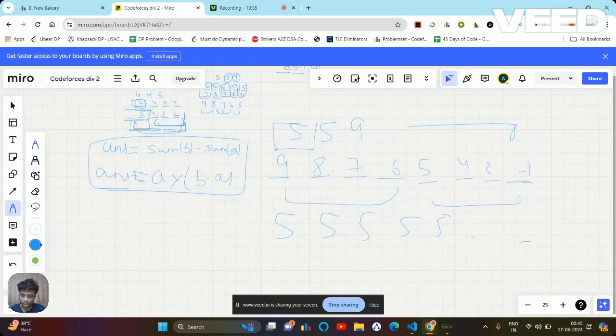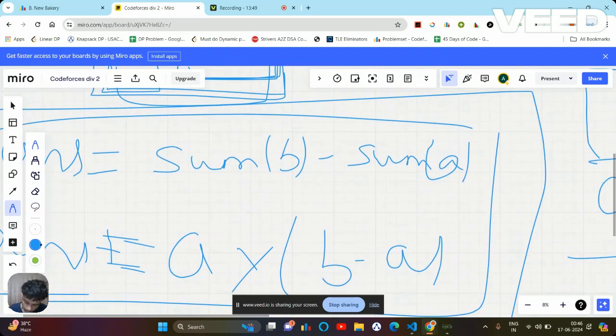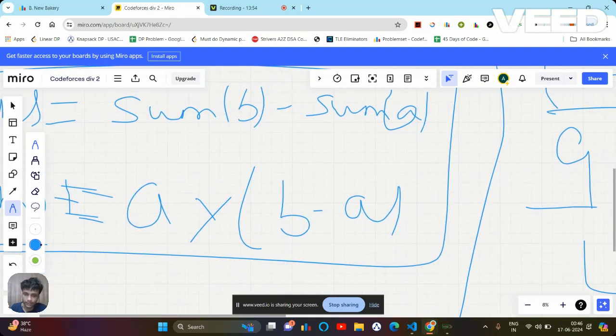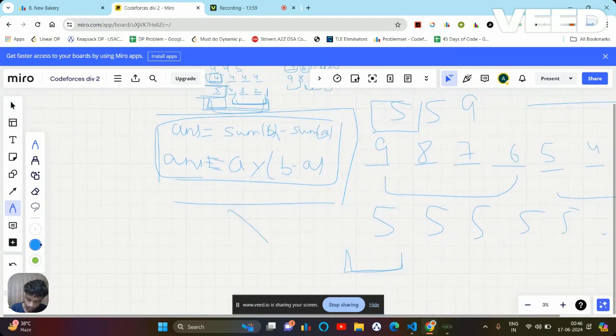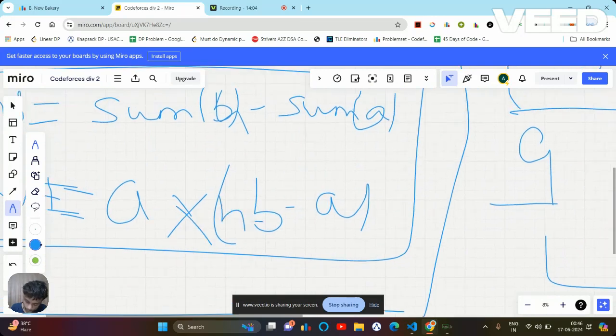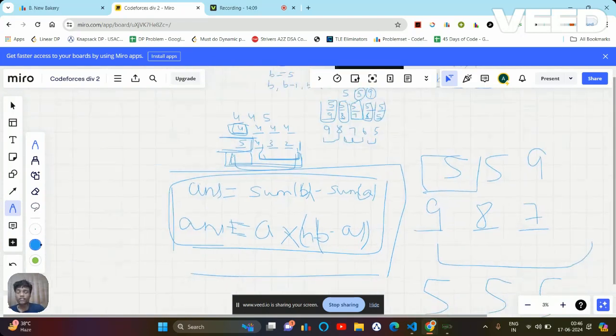The rest of the elements, how many are remaining? One is remaining. So I am simply going to take this from the next one and multiply it with a. One thing I forgot to write here: it will be n minus b minus a, not only b minus a. Just a second. It will be n minus b minus a. Okay. Now one more modification we need to do in this.